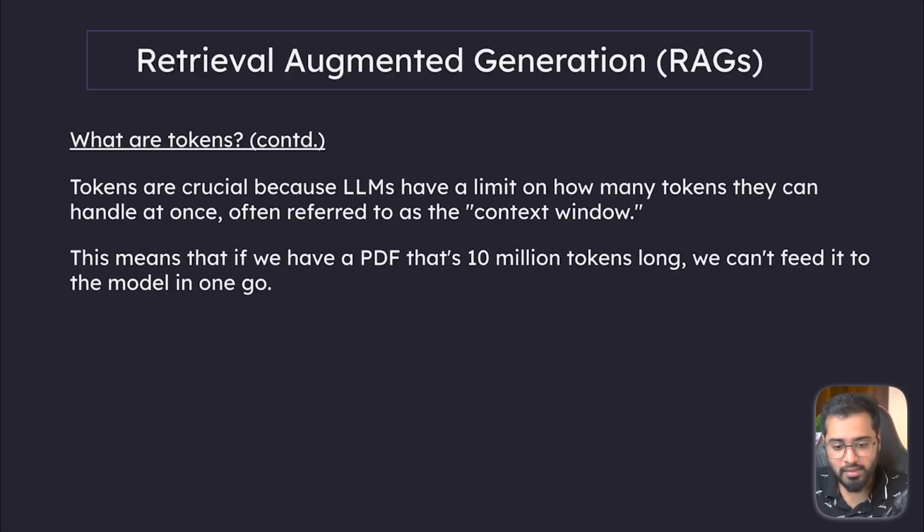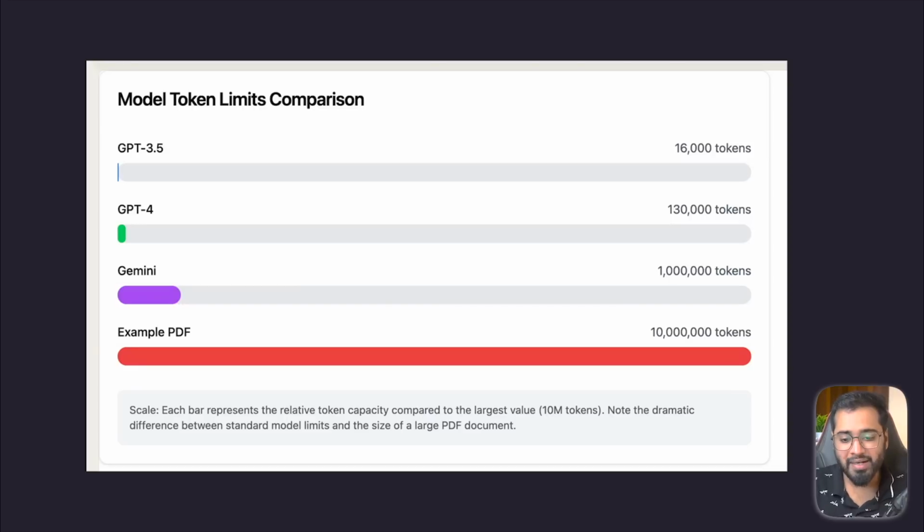Let's look at the context windows of different popular models out there. GPT 3.5 Turbo, which is the model that you get access to on the free ChatGPT version, can only take 16,000 tokens at any given time. GPT-4 is somewhere around 130,000 tokens, and Google's Gemini is the highest at 1 million tokens. But in our example, we have one PDF or several PDFs, it could be anything, worth 10 million tokens. So it is impossible to dump all of that and ask a question to the LLM. It will complain that it's too long.